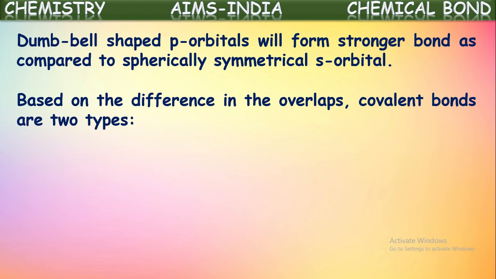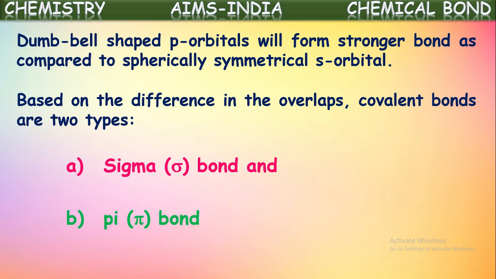Based on the difference in the overlappings between the atomic orbitals, covalent bonds are classified into two types. They are sigma bond and pi bond. So based upon the type of overlapping existing in the formation of covalent bond, these covalent bonds are classified into two types. They are sigma bond and pi bond.